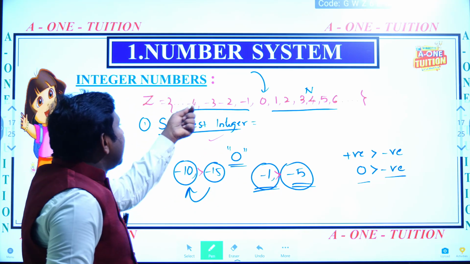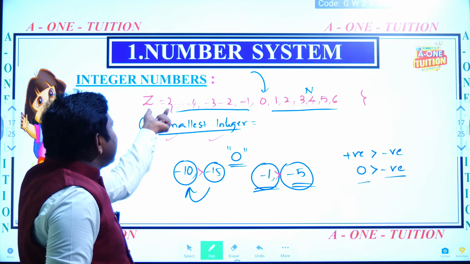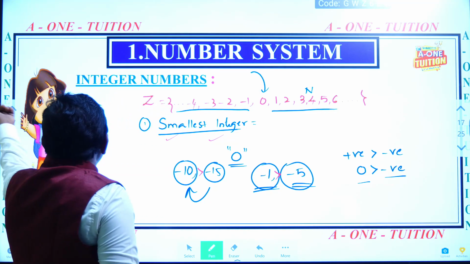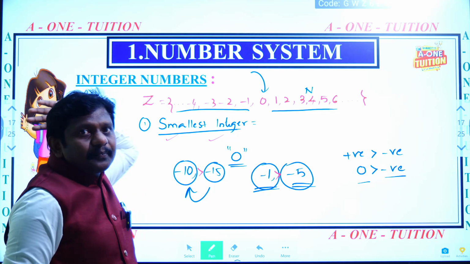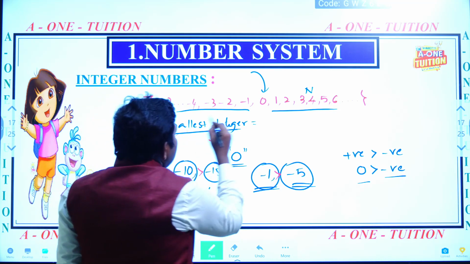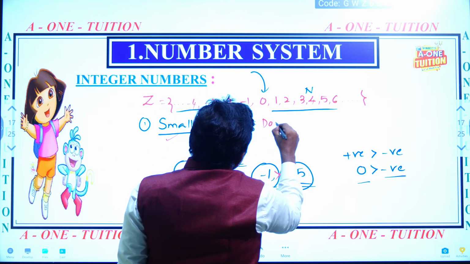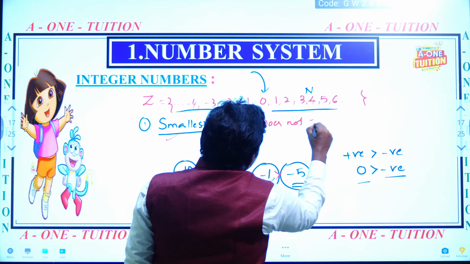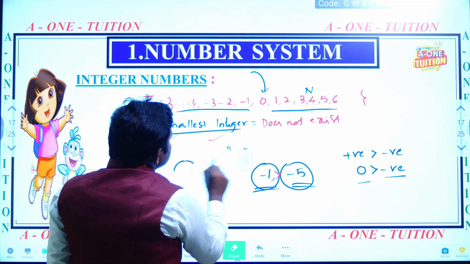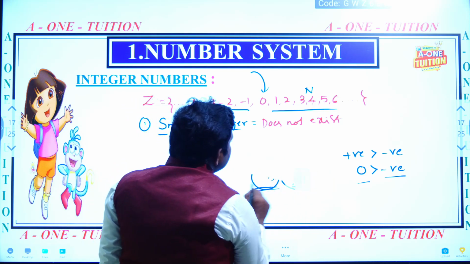If it has the biggest number it should have the negative symbol, then where is that? It does not exist. So the smallest integer does not exist.